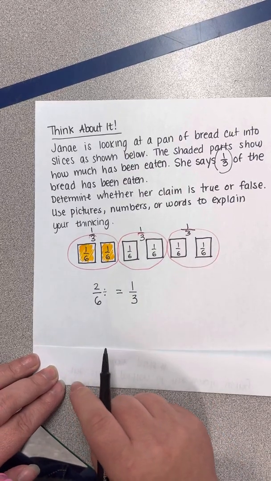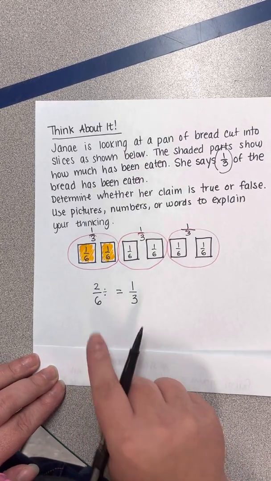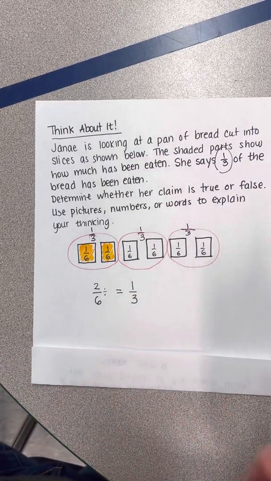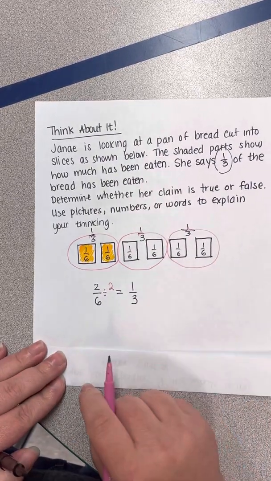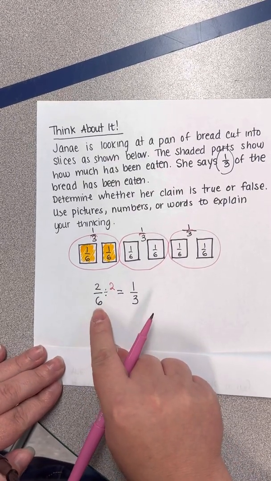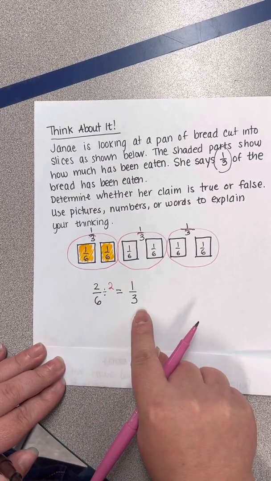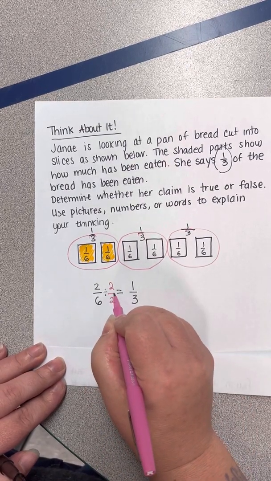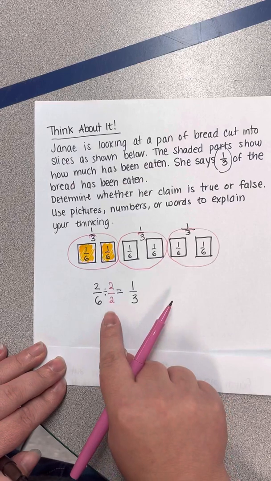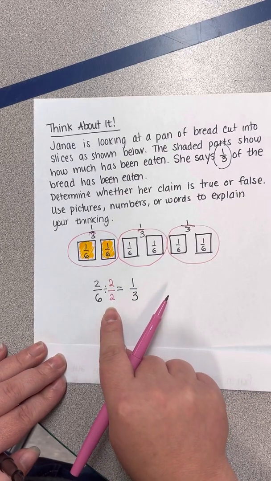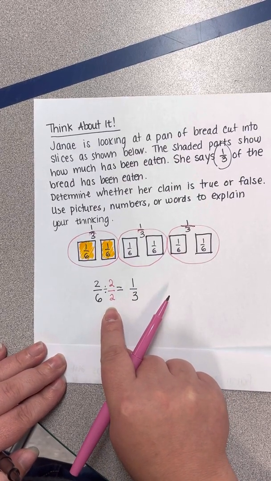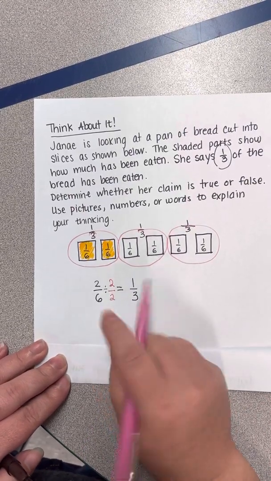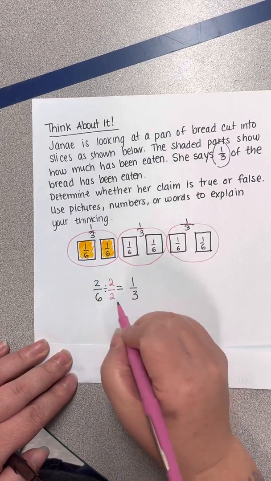What number do we need to divide by in order to get our numerator from 2 to 1? Yes, 2. And what about our denominator? What would we need to divide by to get from 6 to 3? Yes, 2 again. What can we say about the fraction 2/2? What is it equal to? Yes, 2/2 is equal to 1.